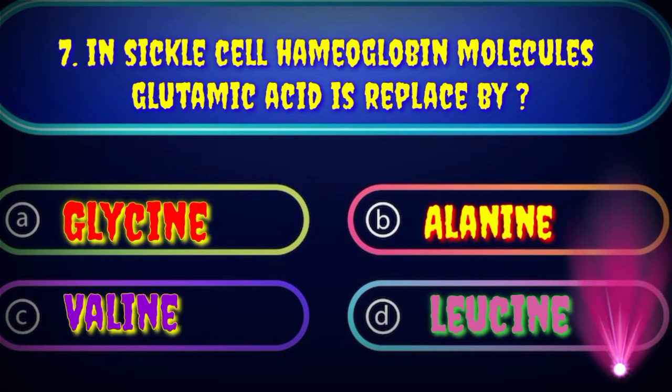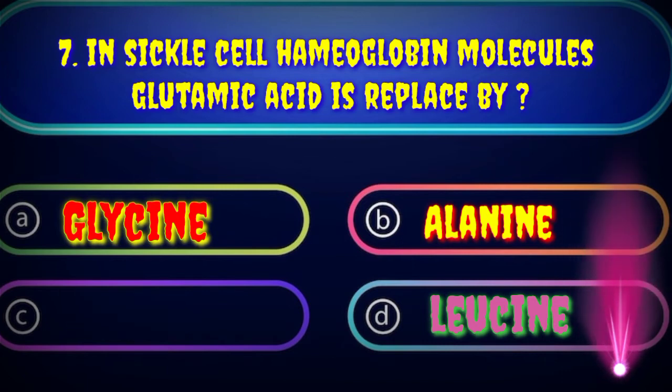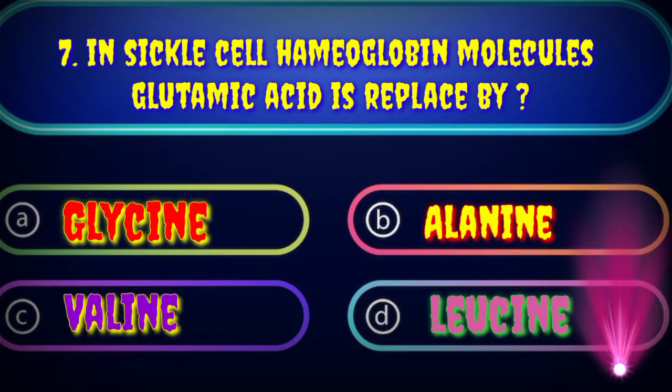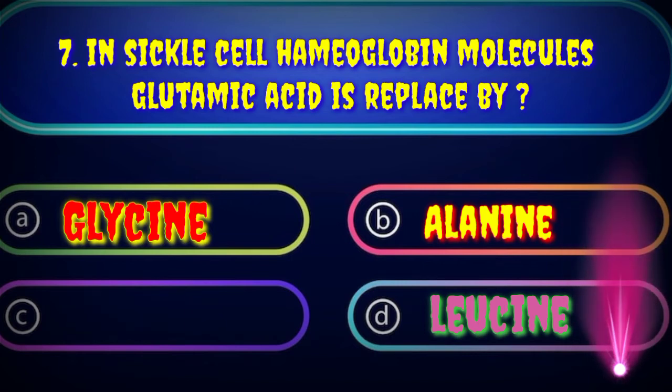Actually, in this disorder, a red blood cell does not deliver oxygen from lung toward body tissue, because when red blood cell change their globular shape into sickle shape, then the red blood cell cannot pass through a very small vessels. Hence, they block the vessel and patient die from it. So our correct option is valine. Glutamic acid is replaced by valine in sickle cell anemia.